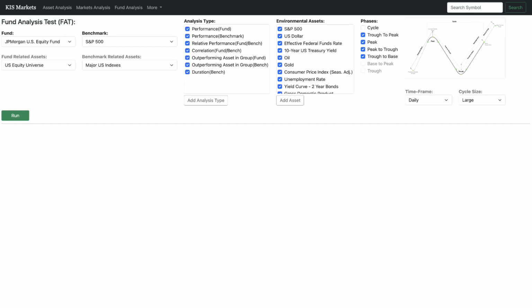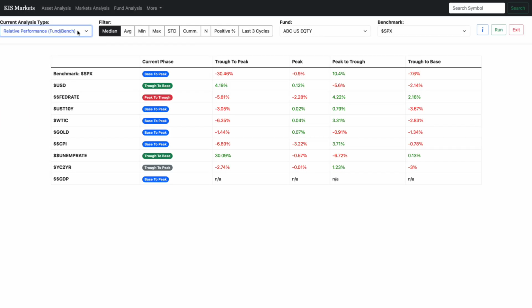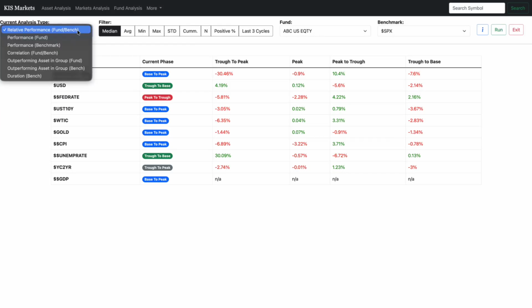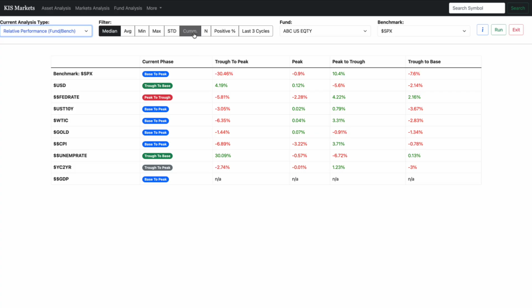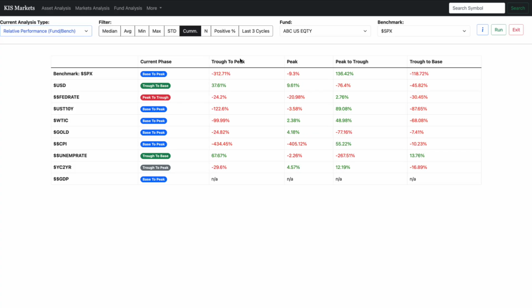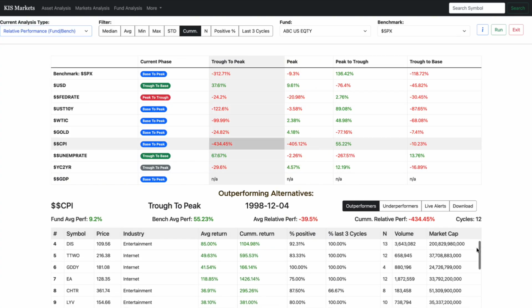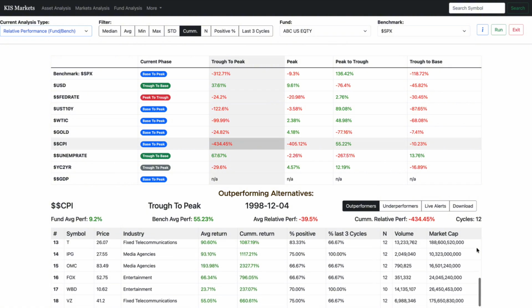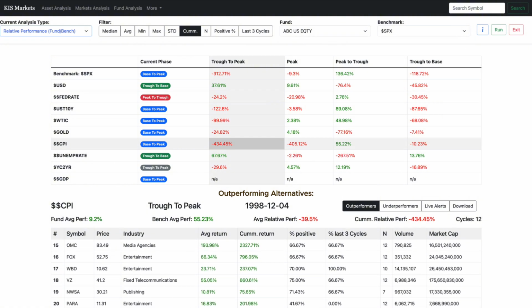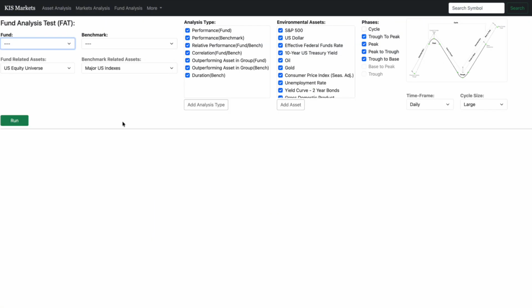Next, we have the Fund Analysis Test, or the FAT. This is probably one of the most powerful and easy to use tools for anyone managing money. At its core, the FAT shows you how your fund, or any asset or ETF, has performed relative to its benchmark across different market environments. Then, it suggests which assets within your mandate you should be overweight or underweight in during those environments, so you can improve returns and consistently exceed your benchmark. Let's walk through an example so you can see just how actionable this really is.